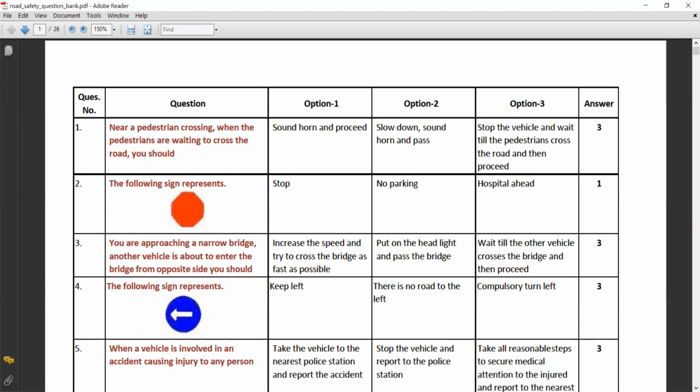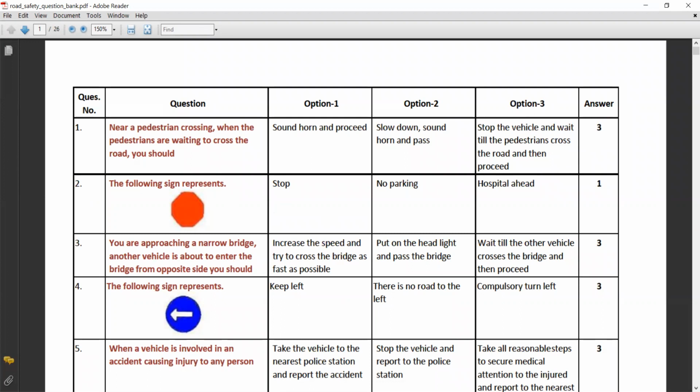In continuation of our previous videos on road safety, let's take some frequently asked questions on road safety. Number one: near a pedestrian crossing, when the pedestrians are waiting to cross the road, then you should: option one, sound the horn and proceed; option two, slow down and honk and pass; option three, stop the vehicle and wait till the pedestrians cross the road and then proceed. So the answer is the third. The following sign represents stop.